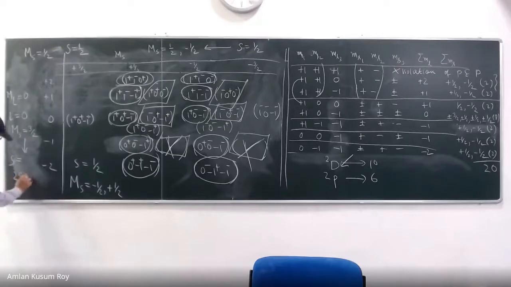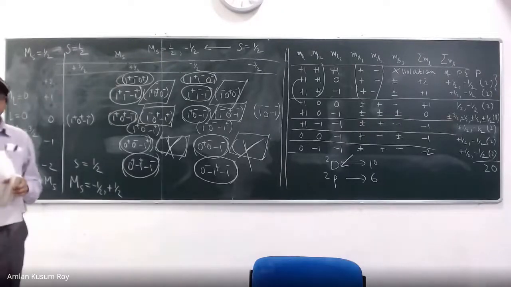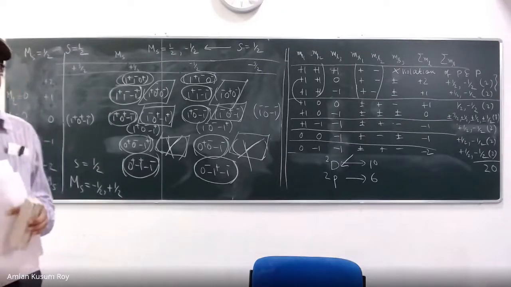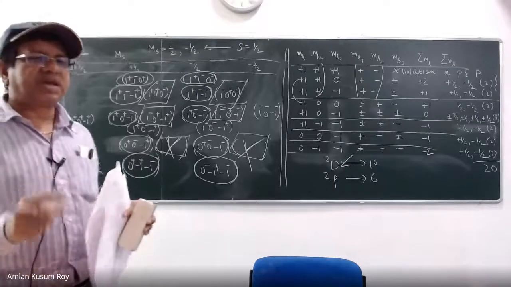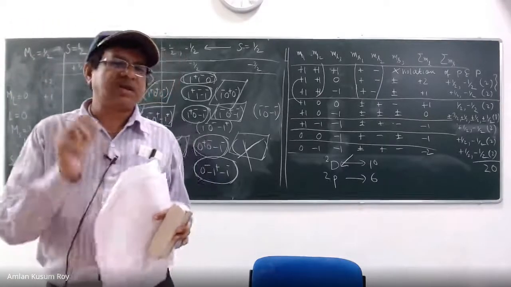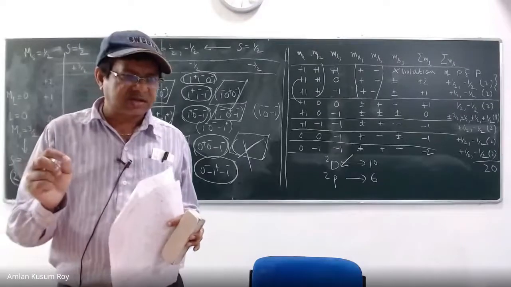There are always twice S plus 1 values of MS. This is a simple rule. You remember such big equations and compounds, but there is confusion in such a simple thing. There are always twice S plus 1 values of MS, right? So if your MS is 3 by 2, what are the other components that have to be there? MS goes from minus S to plus S, right?